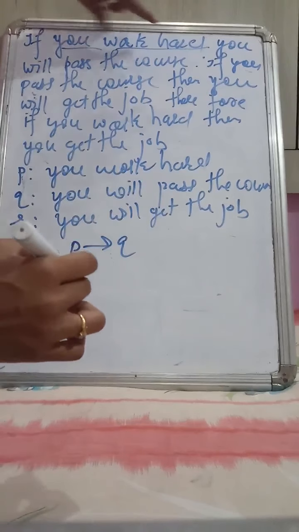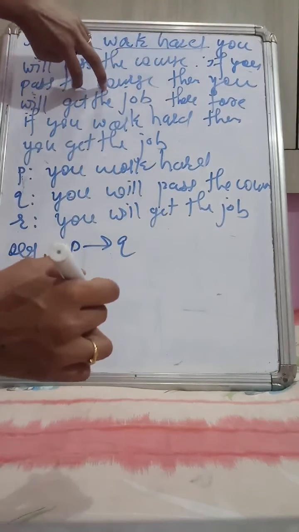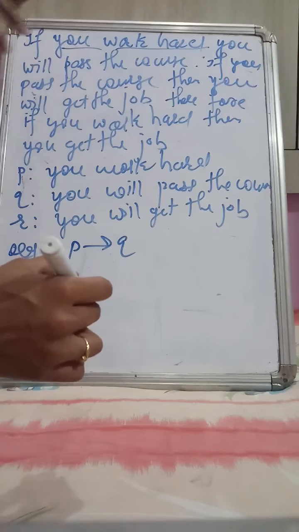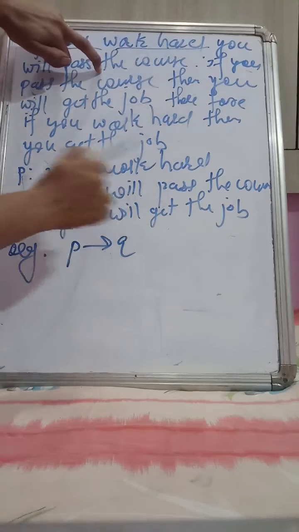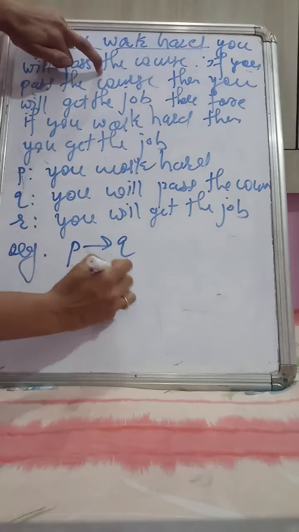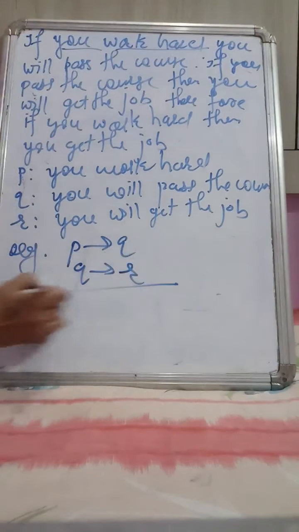Next, if you pass the course, then you will get the job. Again an implication is there. If you pass the course, that is Q; if Q, then you will get the job, and job means we have R. Correct.